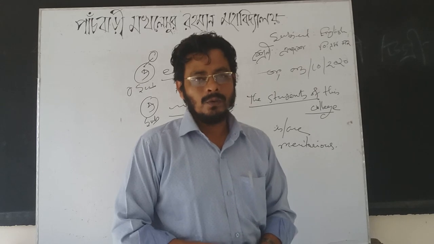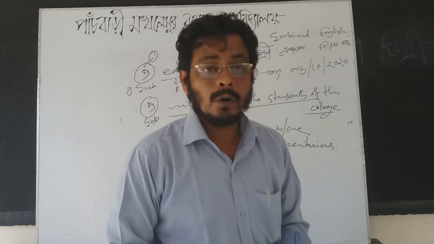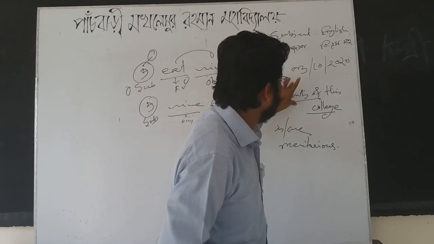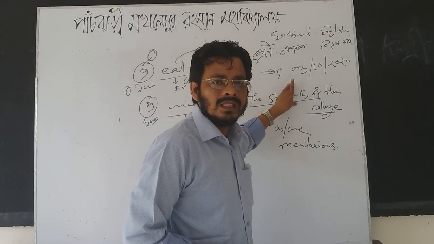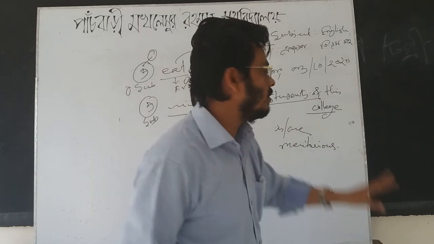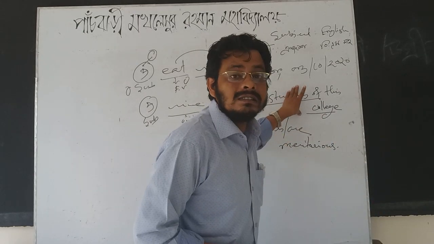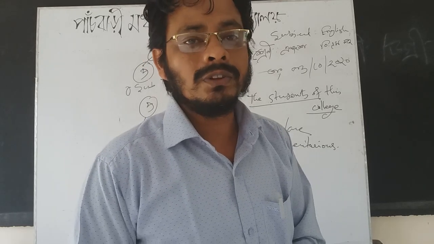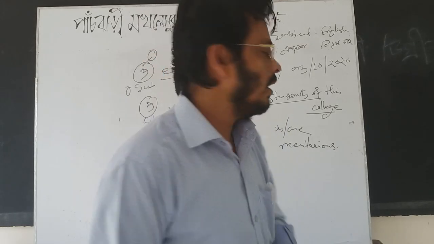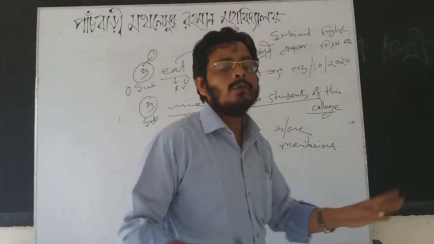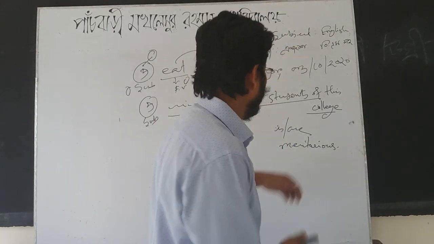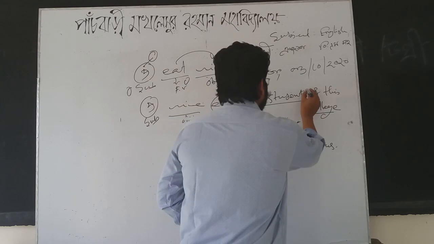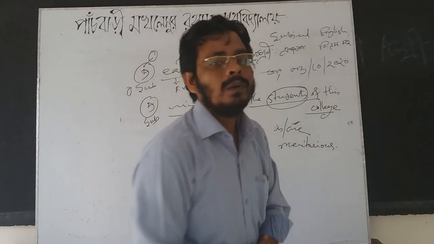So, what is the subject here? For whom are we speaking? We are speaking about the students. The speaker is delivering information about the students. So, this is the subject. This is the real subject. If we can find out the real subject, then we will be able to find out what will be the verb. The verb will be "are" here, because here the students is plural.